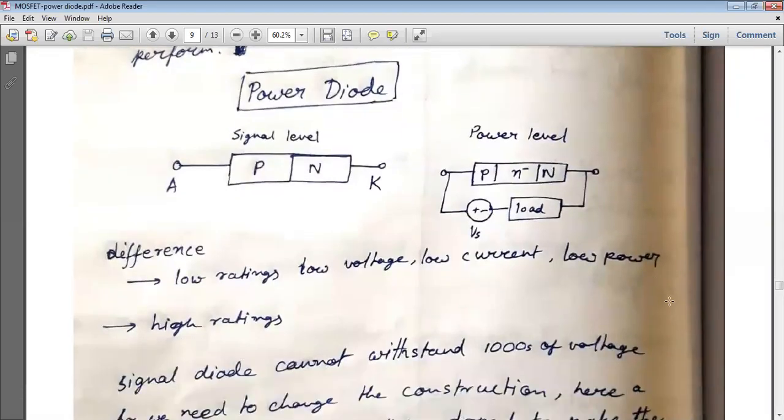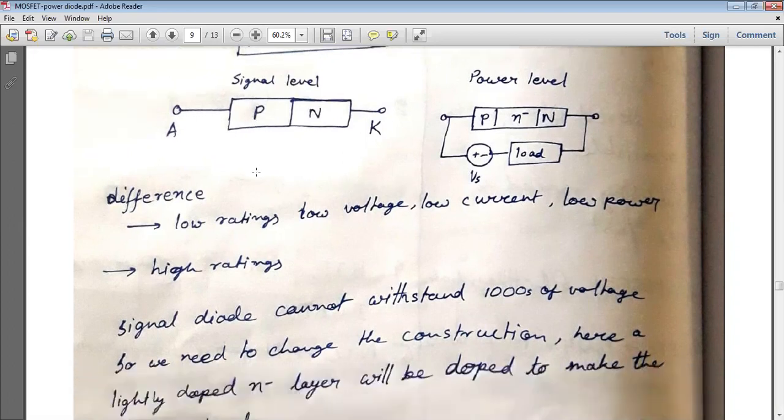Okay, now we'll discuss the power diode. As I've already mentioned, you can observe how the power diode works at the signal level. You can see the signal level diode and the power level diode. In the signal level diode, P and N are together to make a junction, with one terminal anode and the other cathode. In the power level diode, between the P and N junction there is an N minus region, that is a lightly doped region.